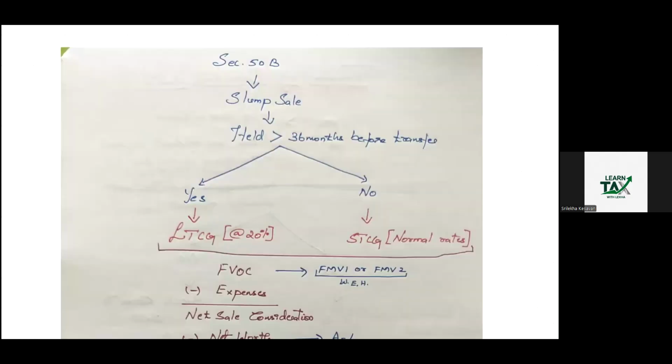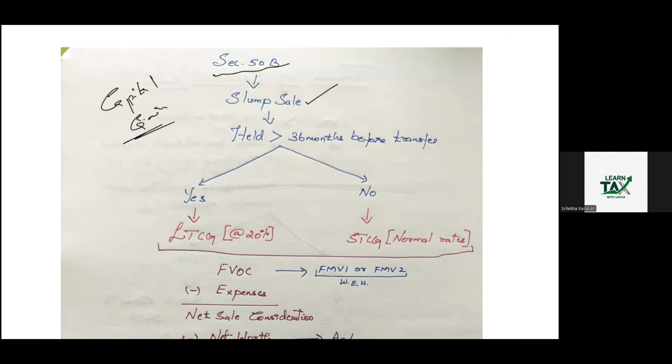Today we are going to see the capital gain chapter. In capital gain, section 50B, what does this section say about slump sale? What do you mean by slump sale? It is an entire undertaking. They are transferring the entire undertaking.